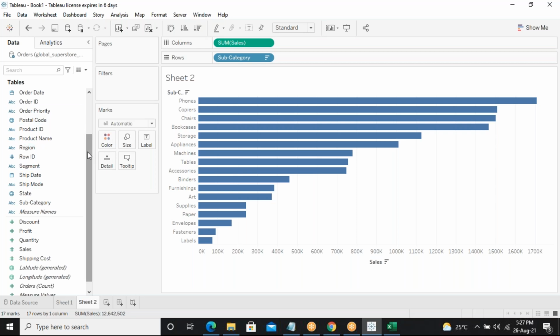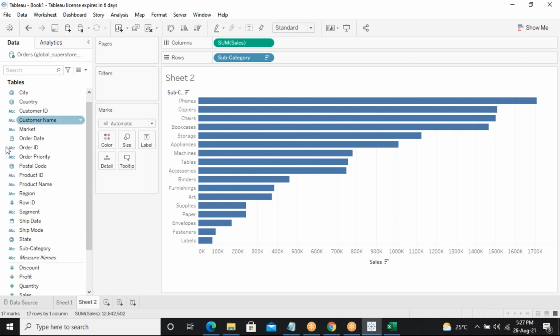That is from dimensions, not from measures. I'm going to differentiate from the dimensions, so I'll take category and drag and drop it into colors.